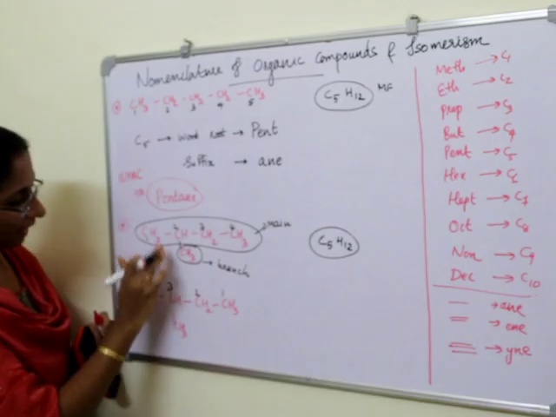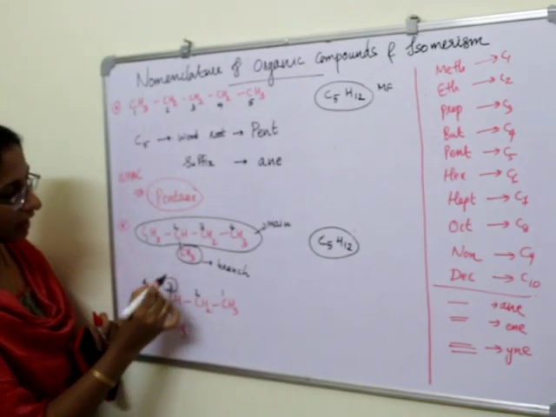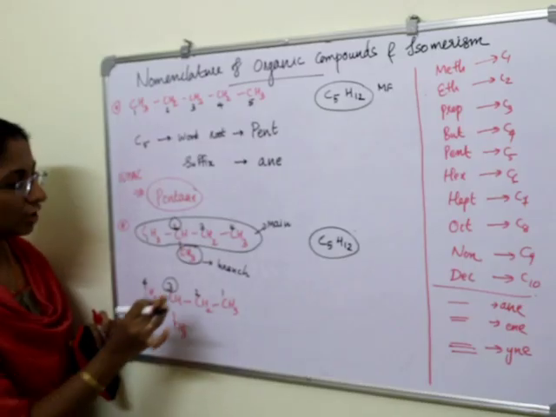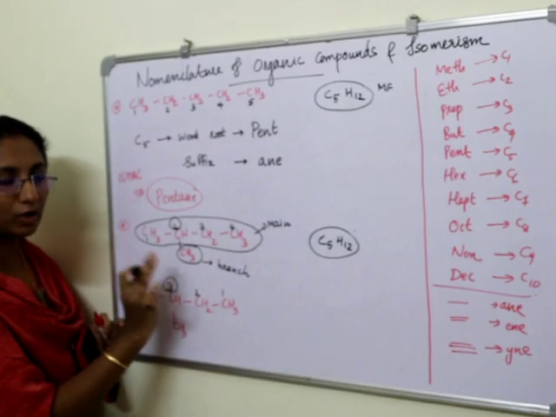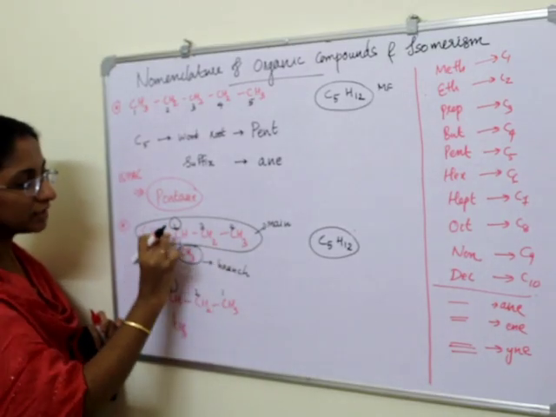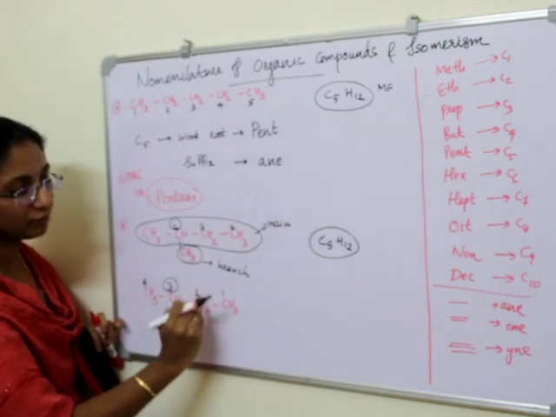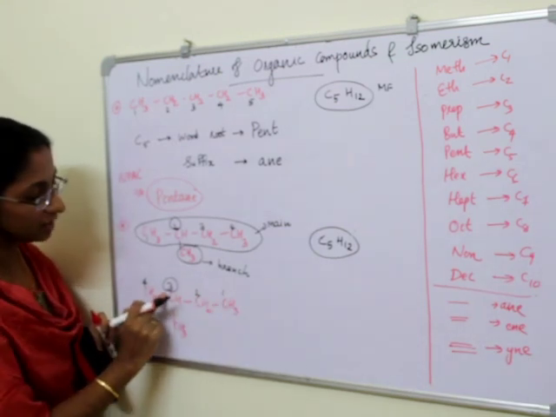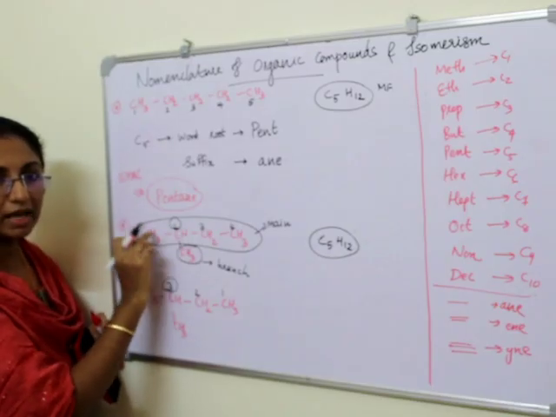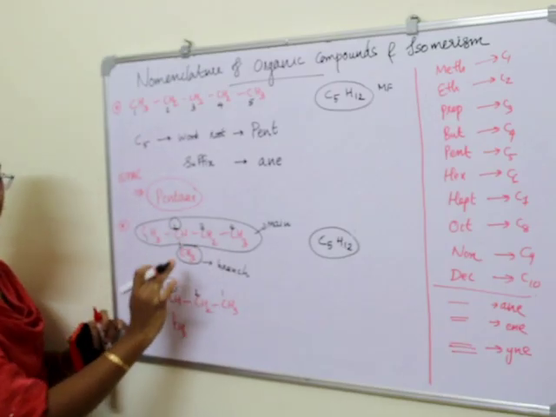Comparing these two numberings, here we have 3 and here we have 2. So which numbering will we take? We accept only this numbering, because numbering from left to right gives this carbon atom number 2, and numbering from right to left gives number 3. So the numbering with the lesser number is taken.